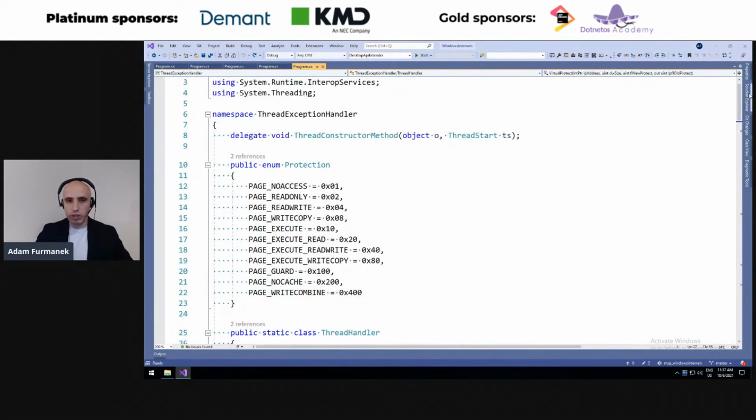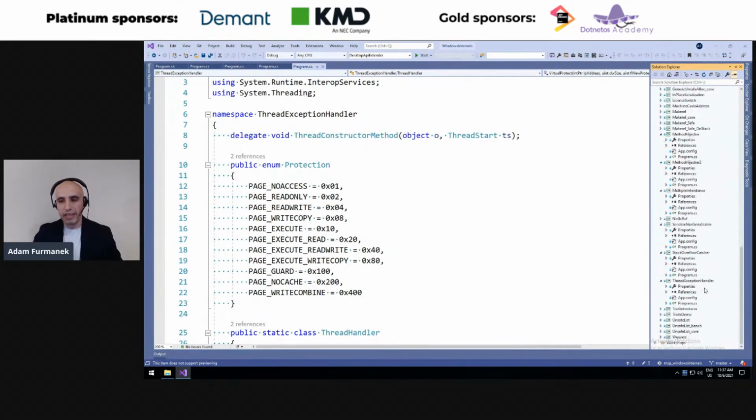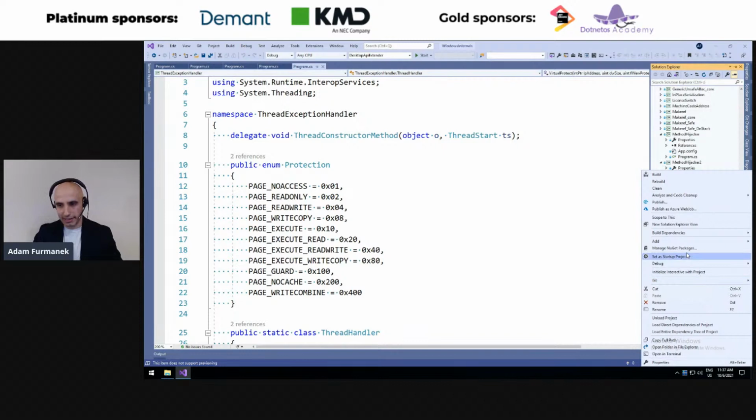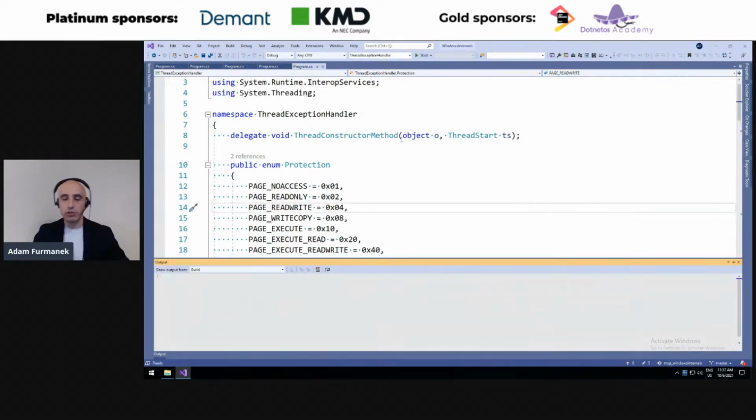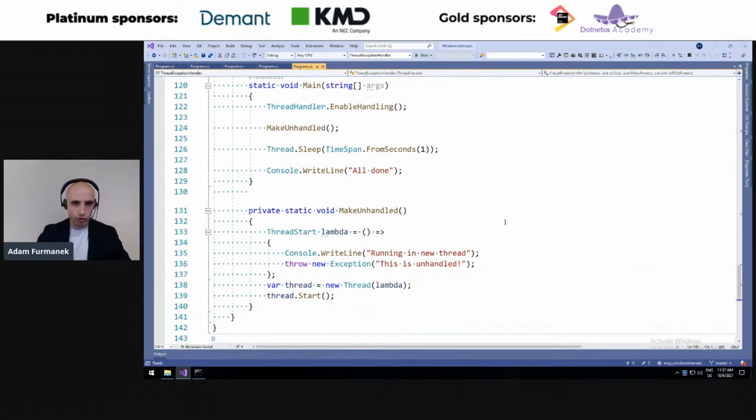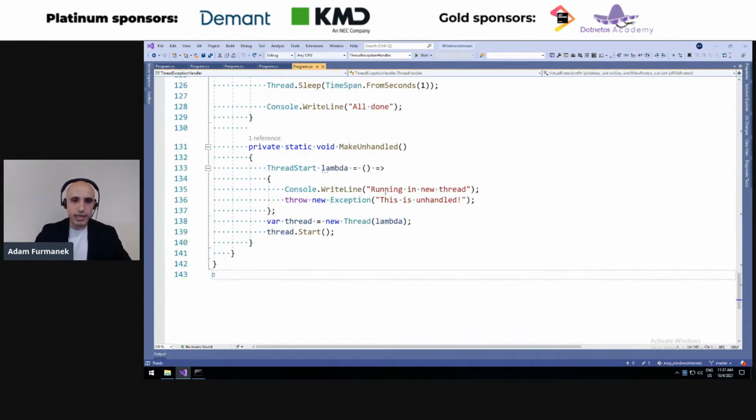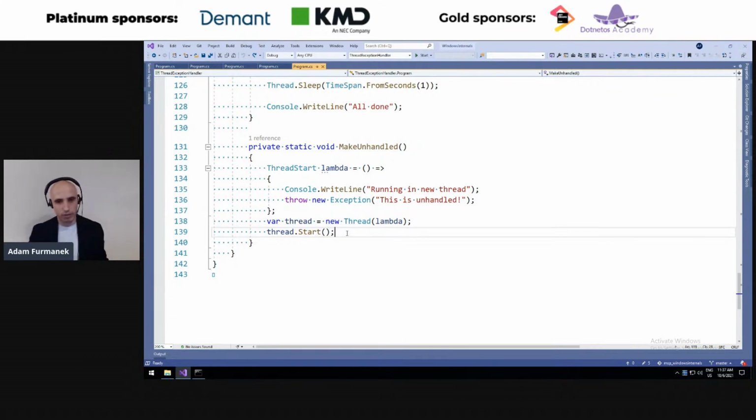The other thing which we could do is handle unhandled exceptions on threads. You probably know that whenever you start a thread which does not handle all the exceptions, it's going to kill your application. So if we try creating a thread which prints something and throws an exception, and we run this code like this, it's going to kill our application.